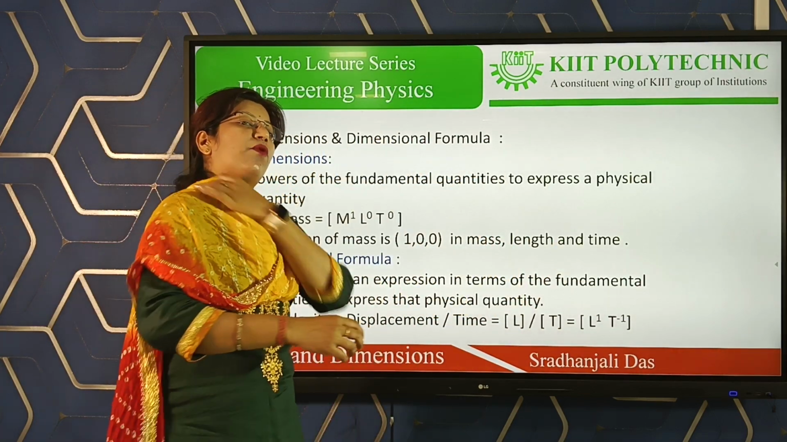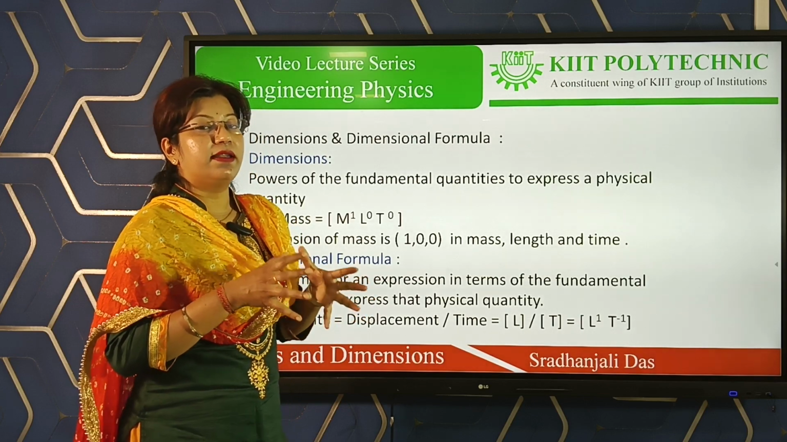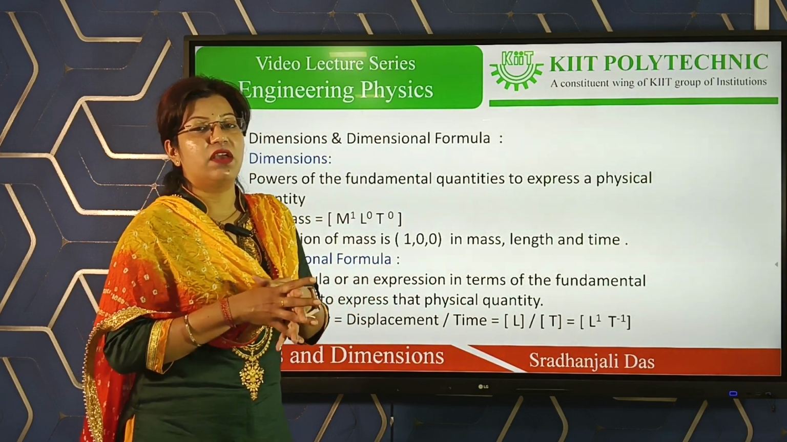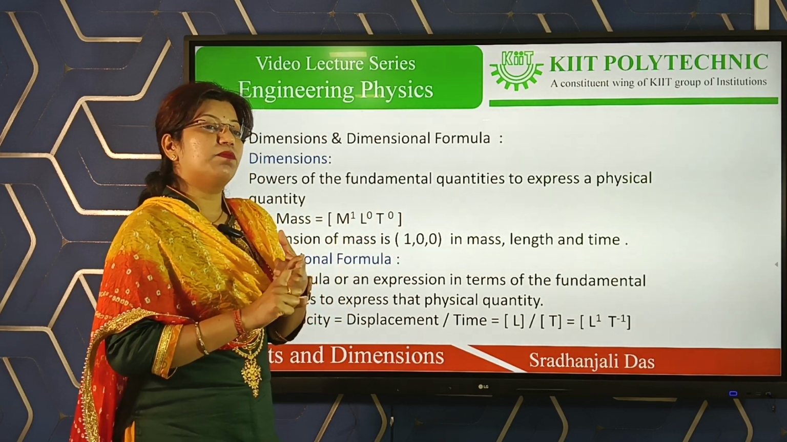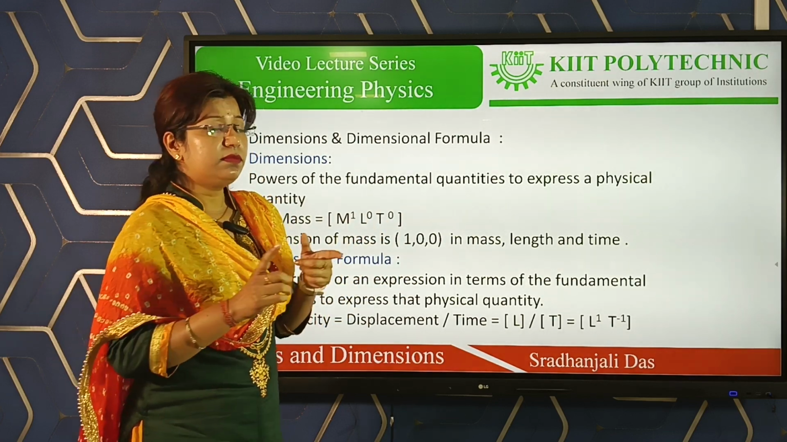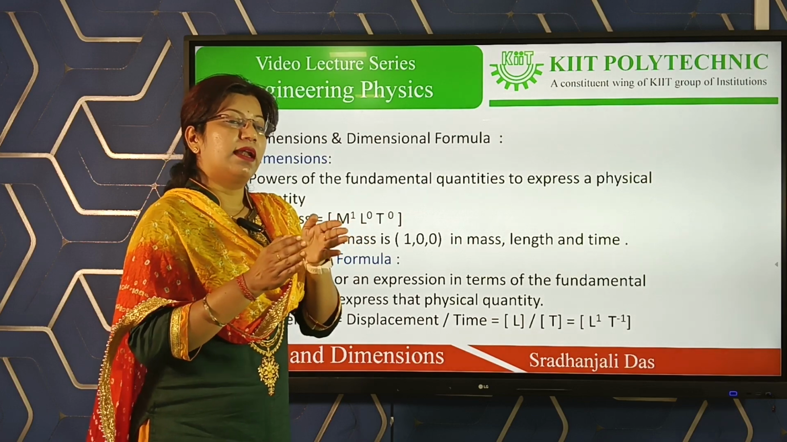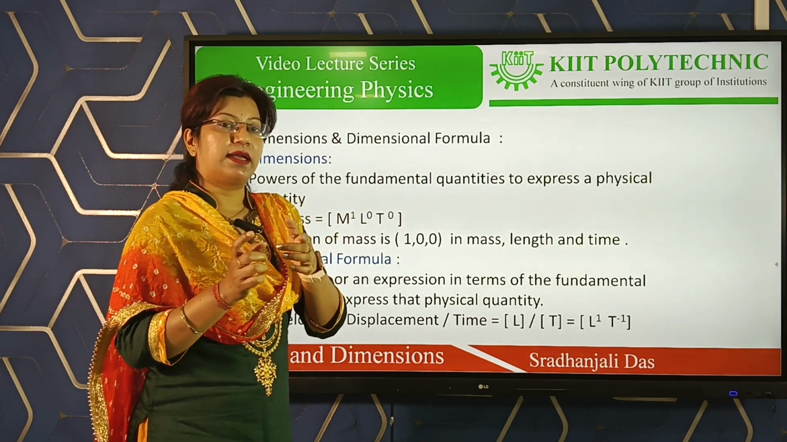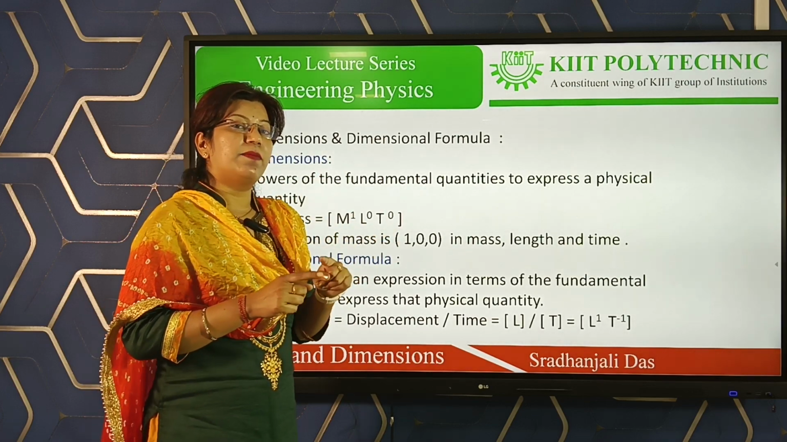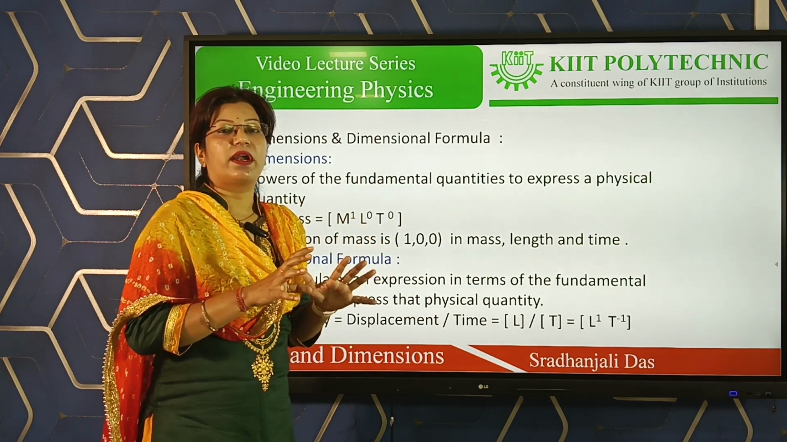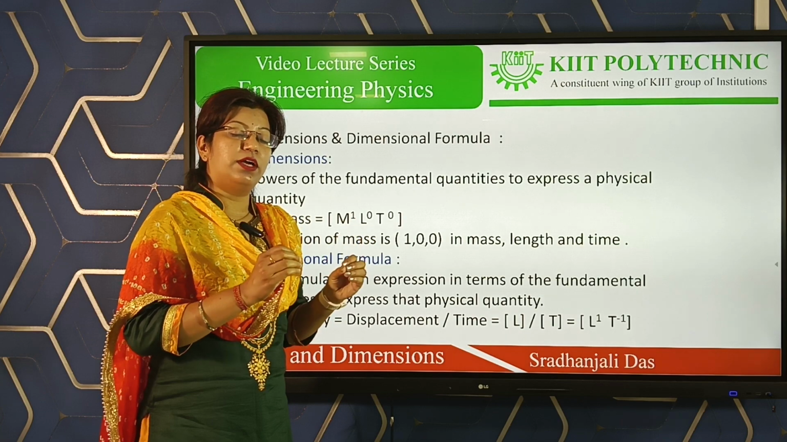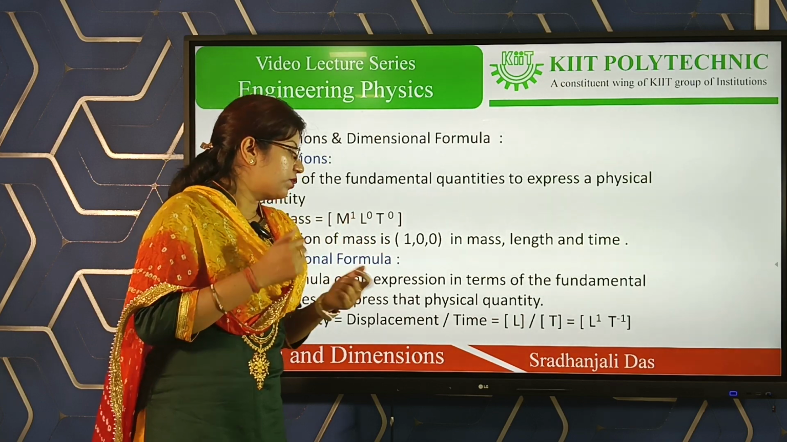A very important point is that while writing the dimensional formula of any physical quantity, it is always expressed in terms of mass, length and time. That means the order must be mass, length and time. Mass, length and time are always written in capital letters and within a square bracket. Never forget to put a square bracket.